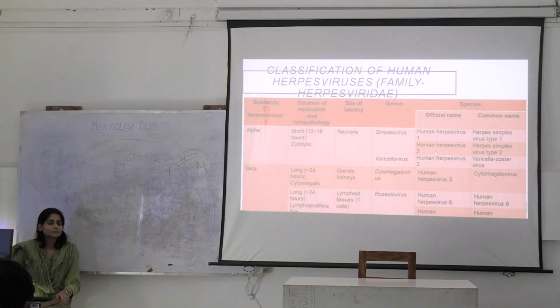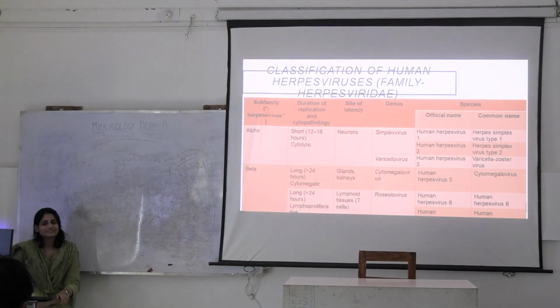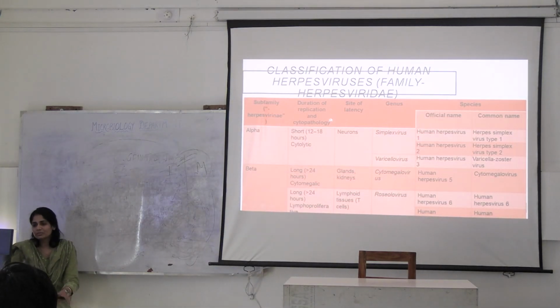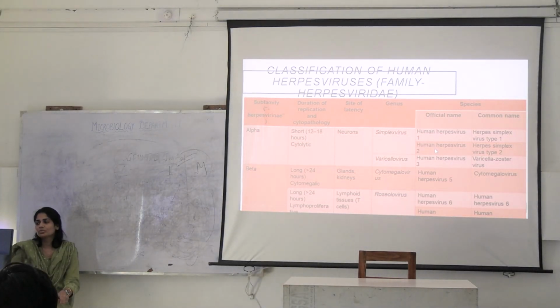Okay, 4, 5th, 6th, 7 and HHV 8 associated with Kaposi sarcoma. Okay, so you remember that much. So when you're talking about alpha viruses, they undergo latency in the neurons. That is why you can see that HHV 1 and 2 can cause these rashes, and HHV 3, varicella zoster virus, also causes chickenpox and shingles.